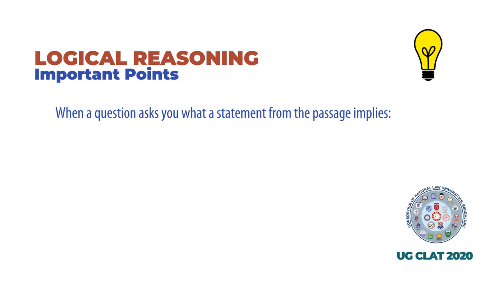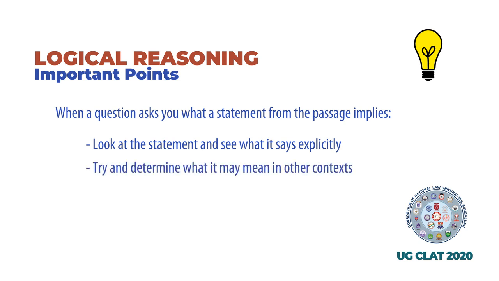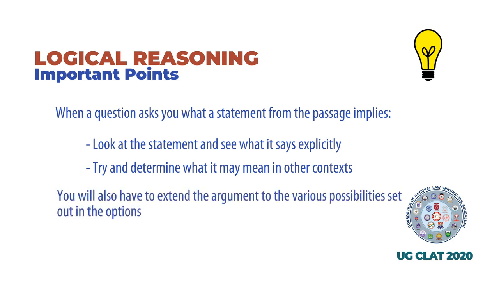When a question asks you what a statement from the passage implies, you are required to do two things. Look at the statement and see what it says explicitly, and also try and determine what it may mean in other contexts, without stating such meanings explicitly. To do this, you will have to apply all the skills that this section requires of you. Not only will you have to comprehend the statement and its parts, you will also have to extend the argument to the various possibilities set out in the options.